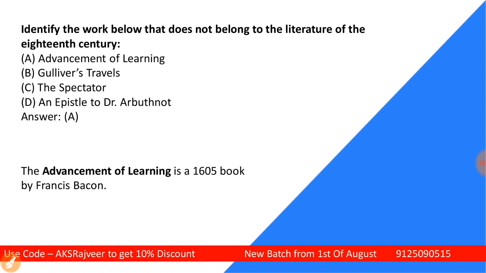In the words of Matthew Arnold, this was the time period of the age of prose and reason. 18th century, age of prose and reason in the words of Matthew Arnold.